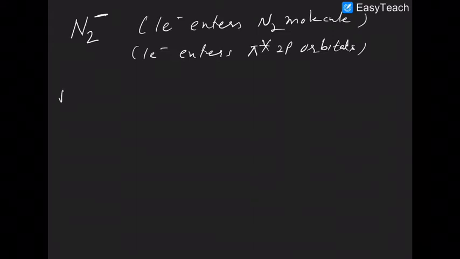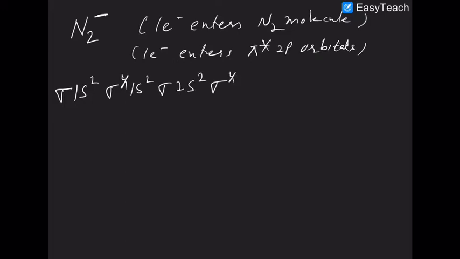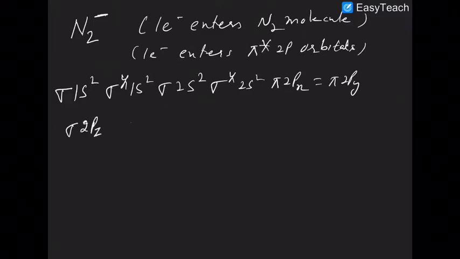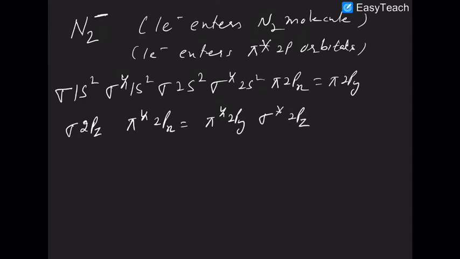So what will the answer be now? It will be sigma 1s2, sigma star 1s2, sigma 2s2, sigma star 2s2, pi 2px, pi 2py, then sigma 2pz, then pi star 2px, pi star 2py, and sigma star 2pz.